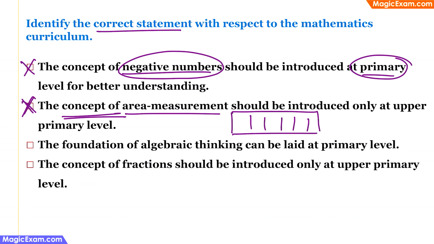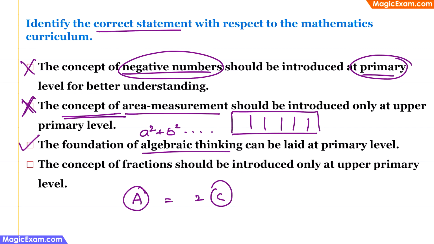Next, the foundation of algebraic thinking can be laid at a primary level. This is a correct statement because algebraic thinking doesn't necessarily mean a square plus b square and concepts like that. It can be about representing numbers in the form of objects or things or symbols. For example, if you teach a child that an apple is equal to 2 chocolates, then you are essentially teaching what is the relationship between an apple and chocolates and what is the kind of exchange that can happen. Therefore, such concepts are the foundations of algebraic thinking and these are already laid at a primary level. Therefore, this is a correct statement.